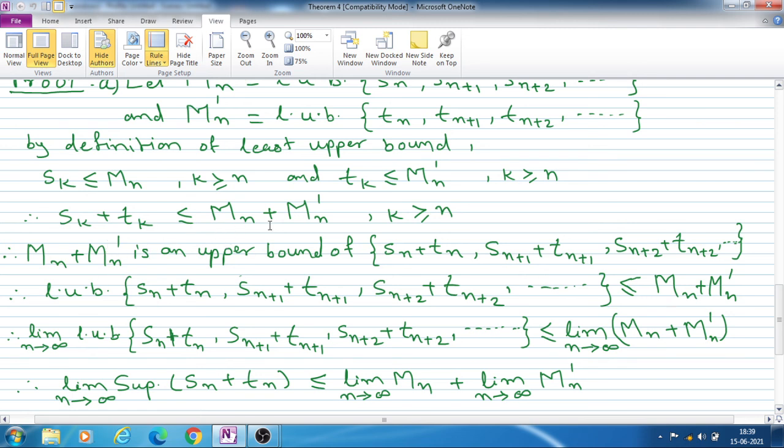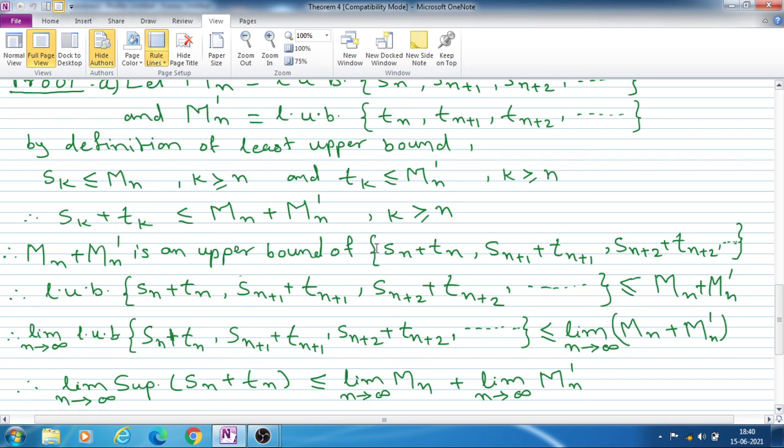Therefore from this we can say that Mn plus Mn dash is an upper bound of the set.